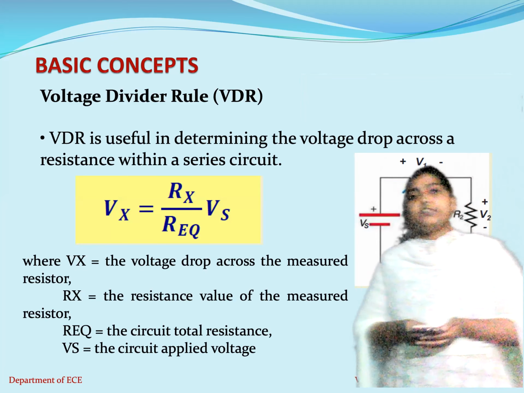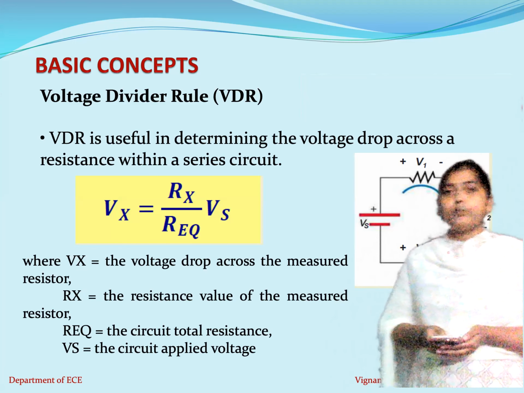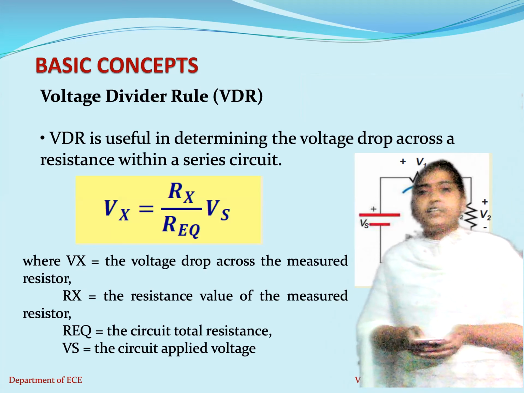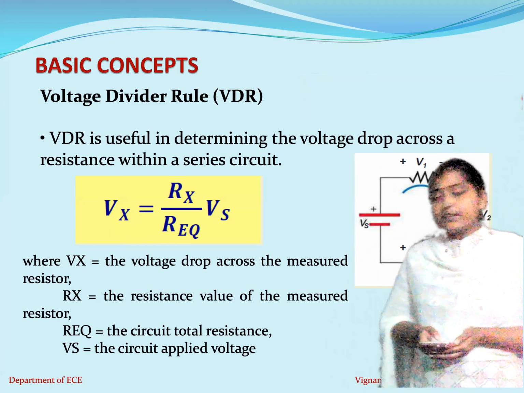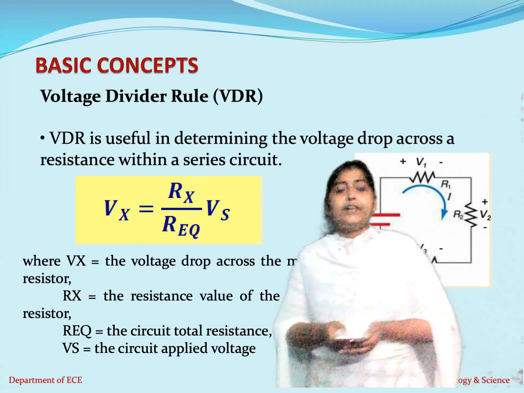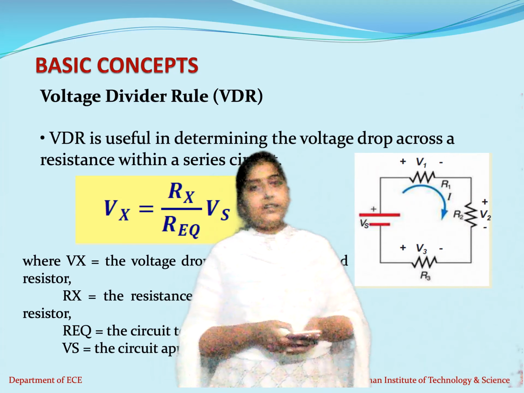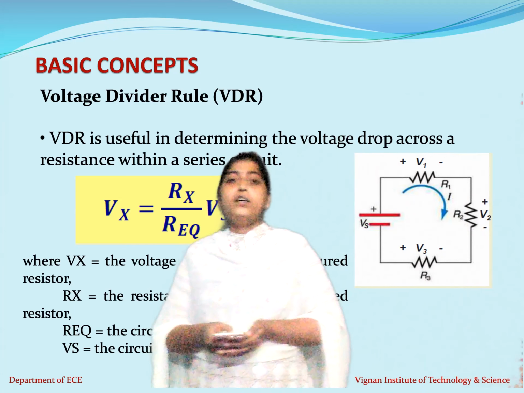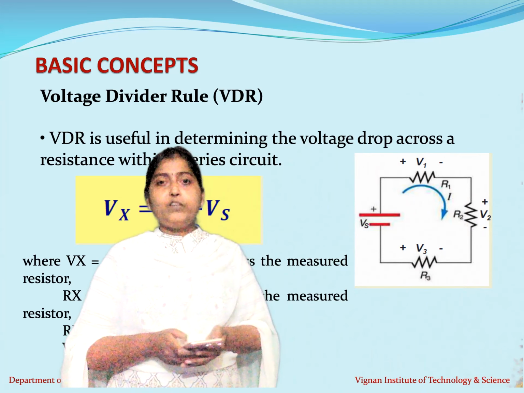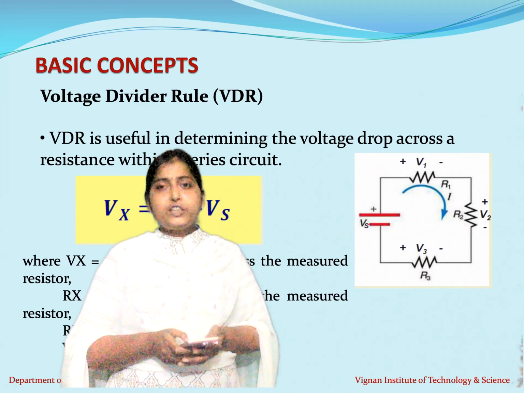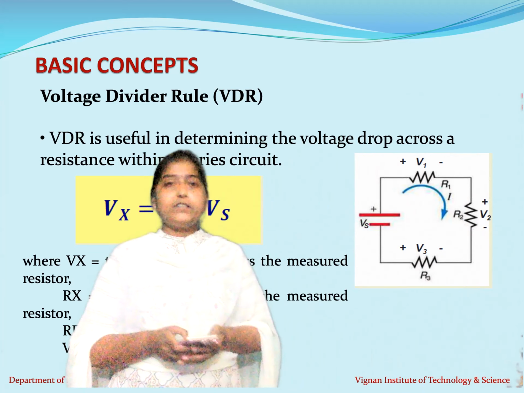So what is the voltage division rule? The voltage division rule is useful in determining the voltage drop across a resistance within a series circuit. You have to remember when we apply the voltage division rule. As we already discussed, when we go for a series connection, the current through the series circuit will remain the same, but the voltage across the individual elements will differ. Under such circumstances, we apply the voltage division rule in order to ease our calculations.